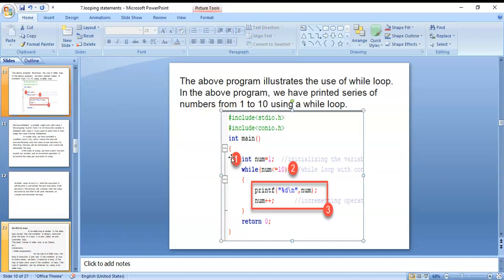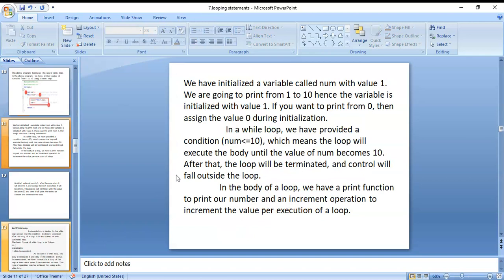Here you can see the above program illustrates the use of the while loop. In the above program, we have printed a series of numbers from 1 to 10 using a while loop. You can see 1, 2, 3 are there. Why have we initialized a variable called number with value 1? Because we are going to print from 1 to 10. Hence, the variable is initialized with value 1. If you want to print from 0, then assign the value 0 during initialization.